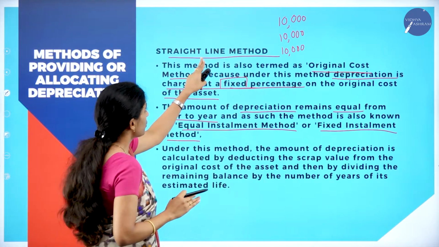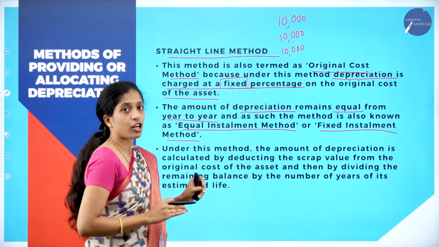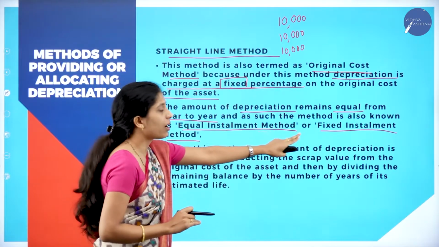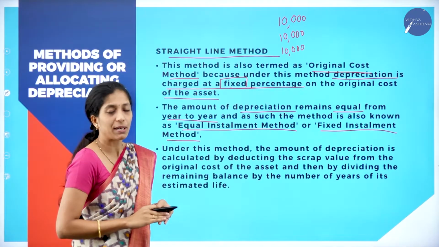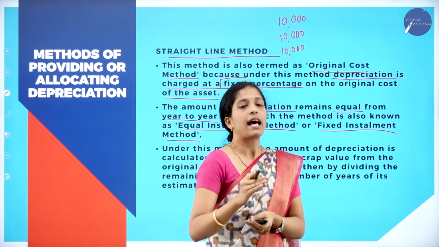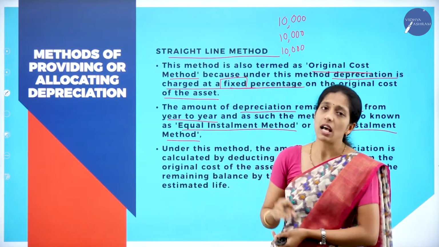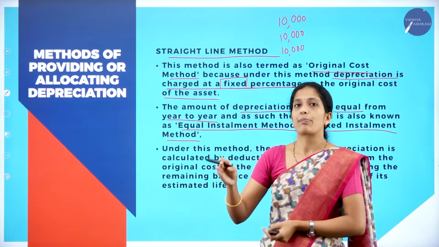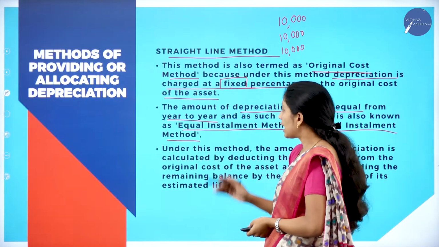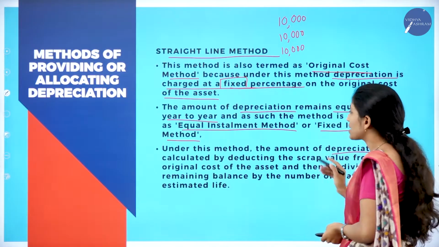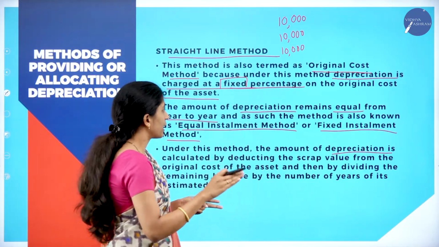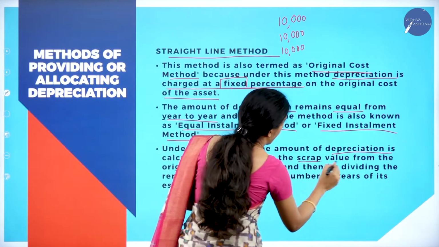Which are the names? Straight line method, original cost method, and it is also called equal installment method, or fixed installment method. But in your question paper, normally they will ask calculate depreciation under straight line method, or they might ask calculate depreciation under original cost method. Both are same. Under this method, the amount of depreciation is calculated by deducting the scrap value.